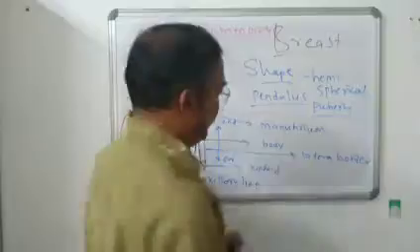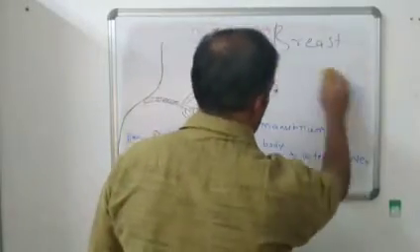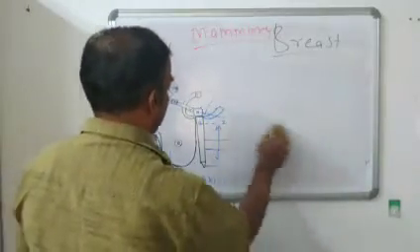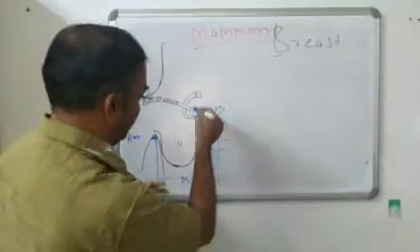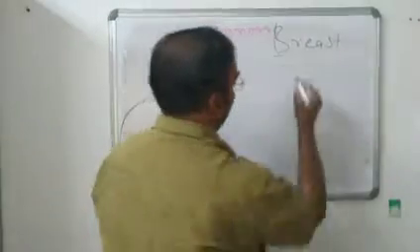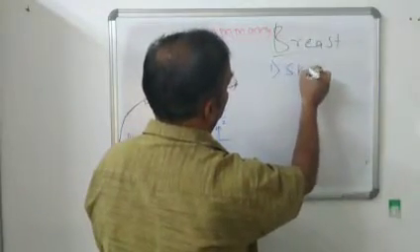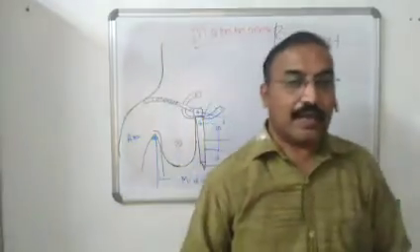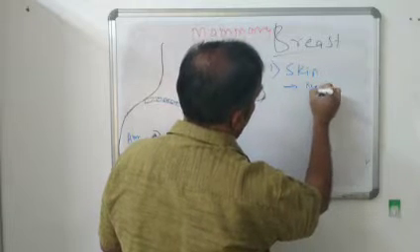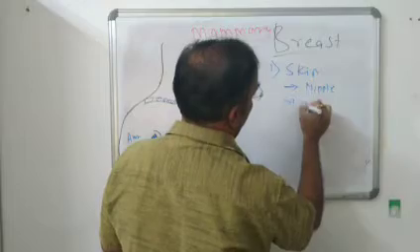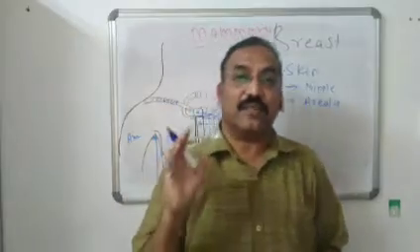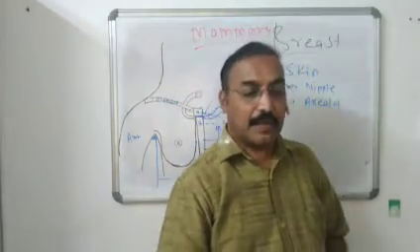Now the external features. The next heading regarding the breast is its external features. So this is the breast that I have drawn here, with its vertical extent and horizontal extent. The external features include first the skin. One by one we will learn. The skin of the breast is made up of two important structures: first the nipple and another the areola. These are the structures present in the skin of the mammary gland or the breast.